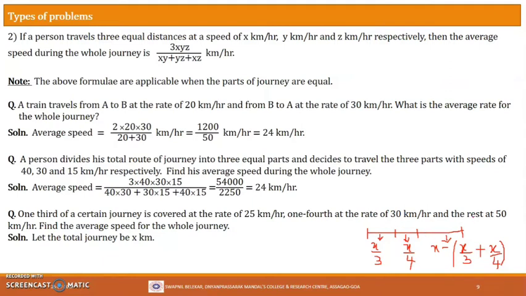And then the rest, meaning what? The whole journey is x, right? So if I want to know this portion, it will be x minus this one. But what is this one? This one is nothing but x by 3 plus x by 4. So x minus (x by 3 plus x by 4) will give me the rest part, and that is covered at a rate of 50 kilometers per hour. Okay, so let's see next.